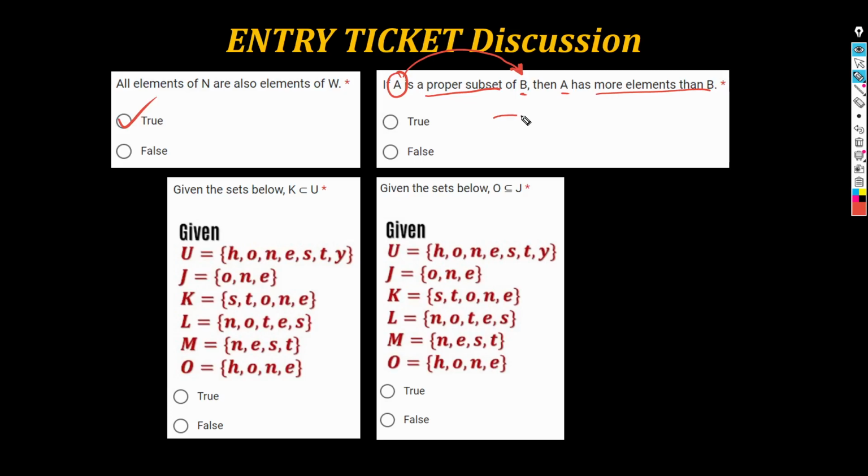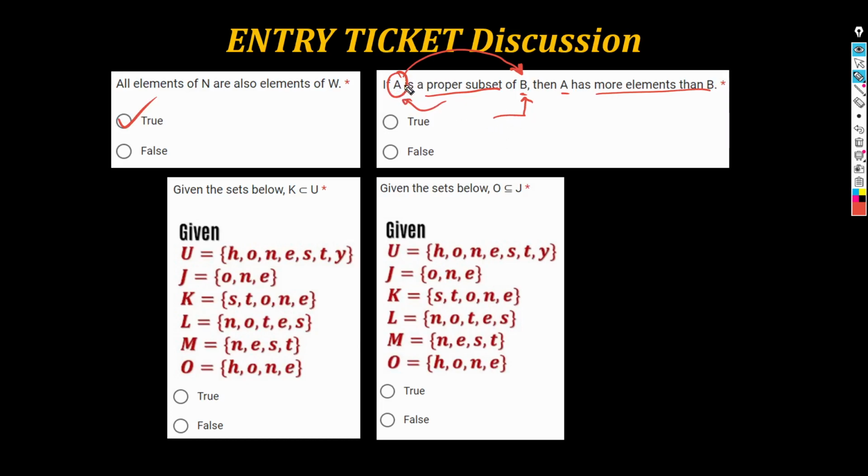There must be at least one element in B that is not in A. In other words, parang kumuha ka ng konti. Kumuha ka ng isang grupo ng elements from, say, set B, put it in set A, but when you took some elements of B, you left at least one element behind. That makes A a proper subset of B.